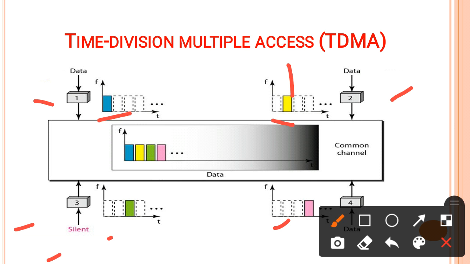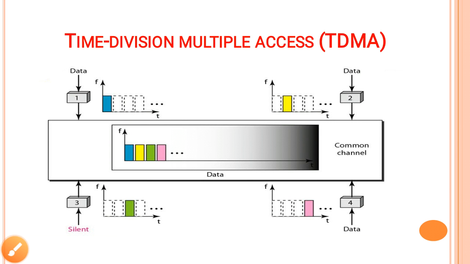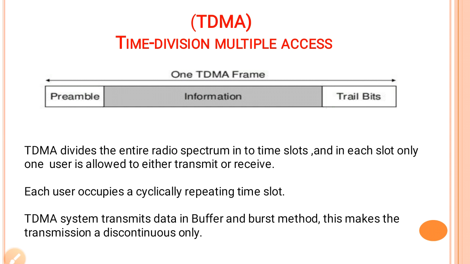Again the same for the third and fourth. The third user is shown here in green, whereas station 4 is shown in pink. So within one frame, the time is divided into a number of slots for the number of users, and the frequency remains constant. Okay, hope you are getting the TDMA concept.